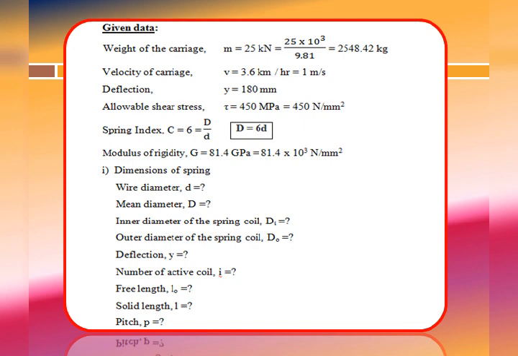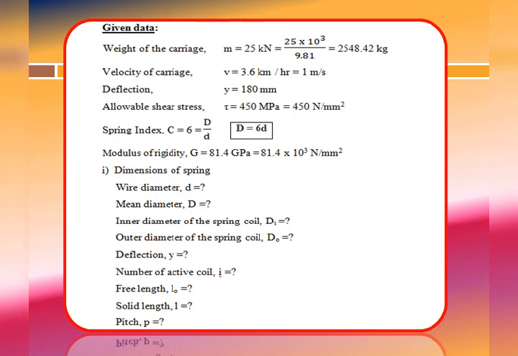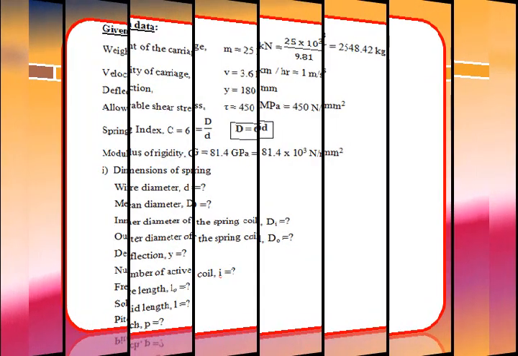Here we must design the spring, means we need to focus on some of the fundamental dimensions of the spring, such as wire diameter, that is denoted by small d, mean diameter of the coil, that is denoted by capital D, that is equal to question mark, inner diameter of the spring coil Di, outer diameter of the spring coil Do, deflection y, anyhow this he has given, that is 180 mm, no need to calculate.